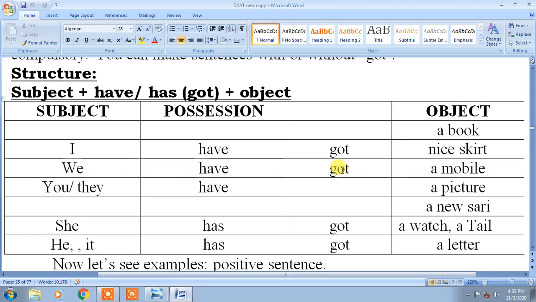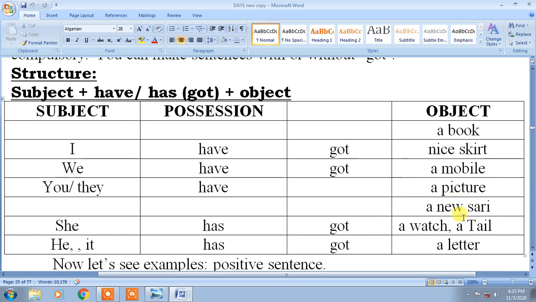We have got a nice skirt. You have got a mobile. They have got a picture on the wall. She has got a watch. He has got a letter. It has got a long tail.